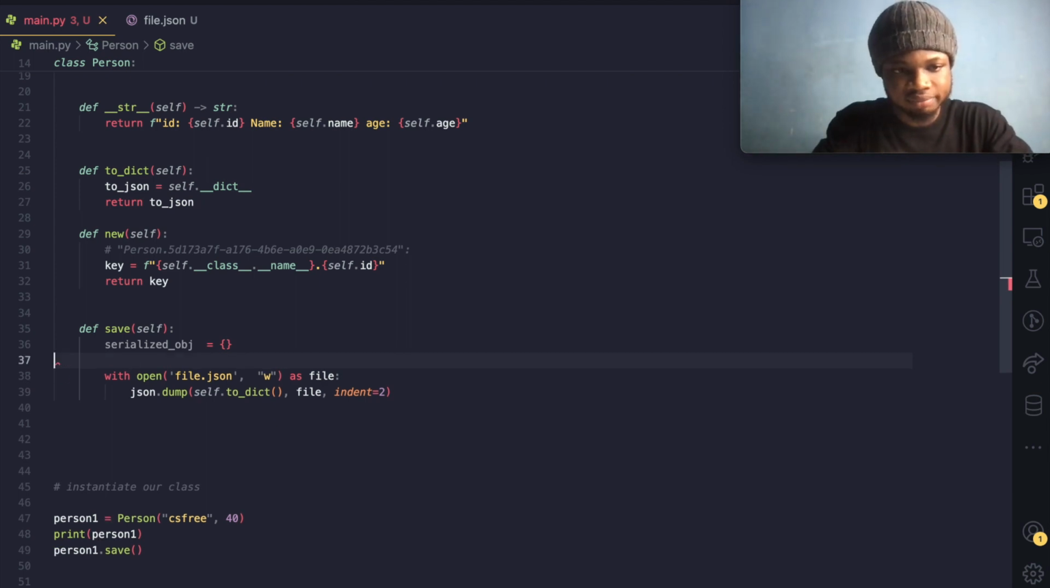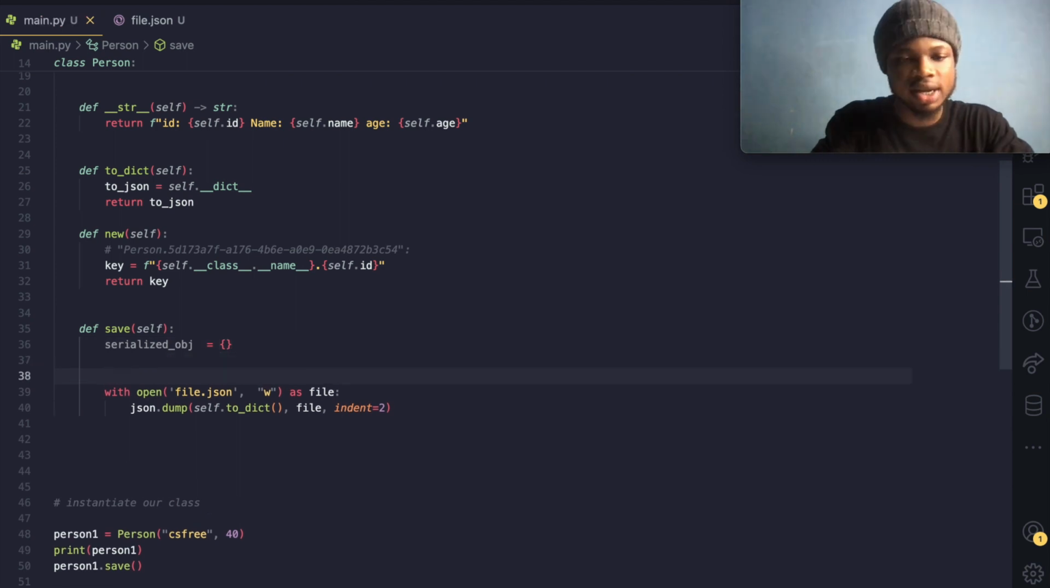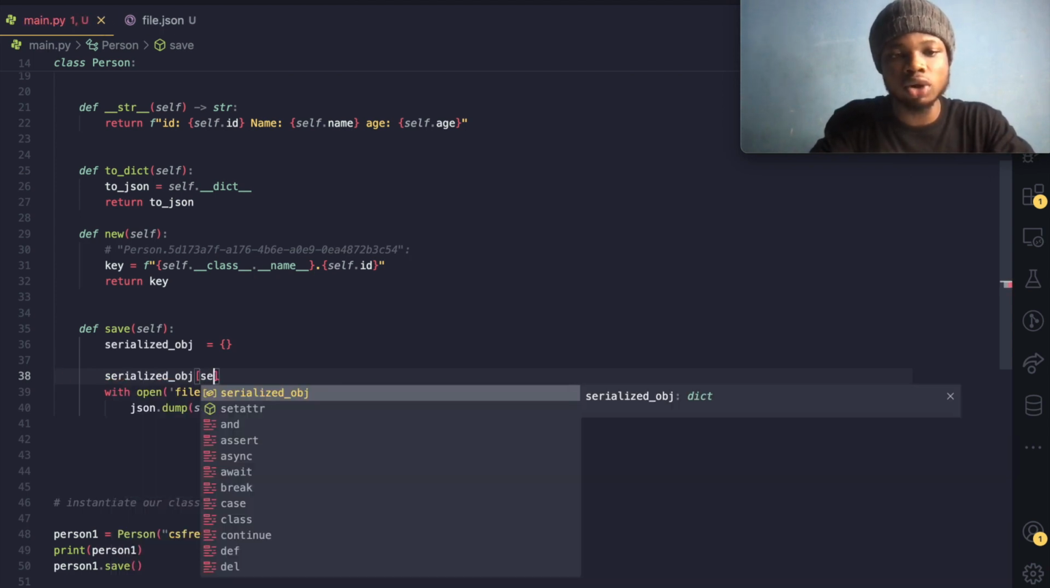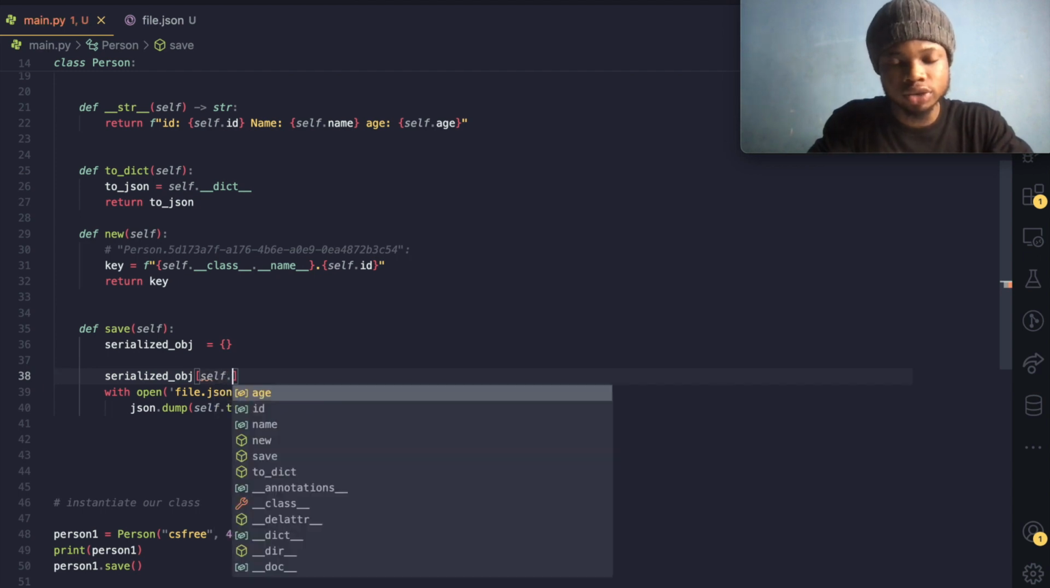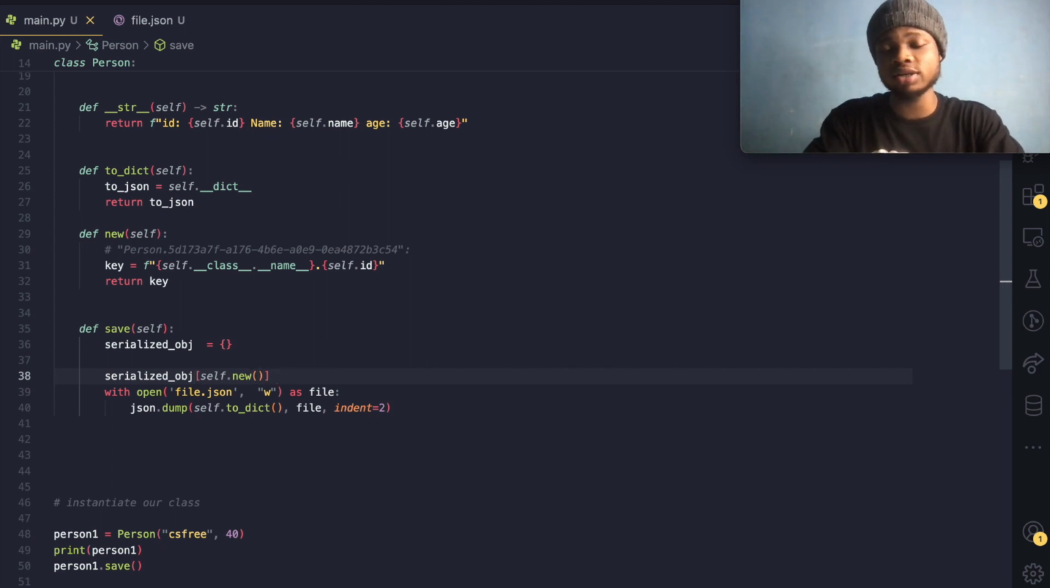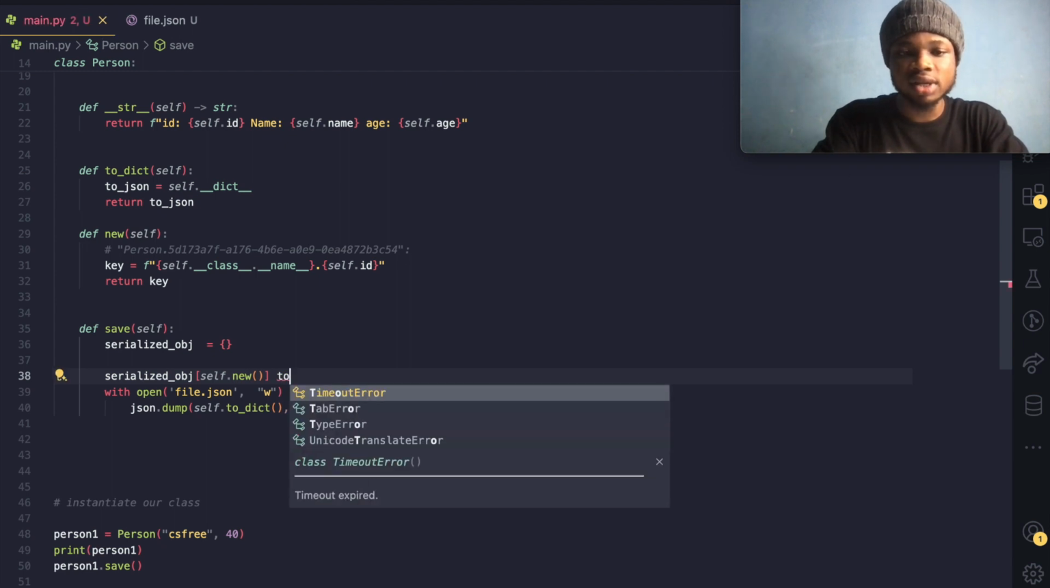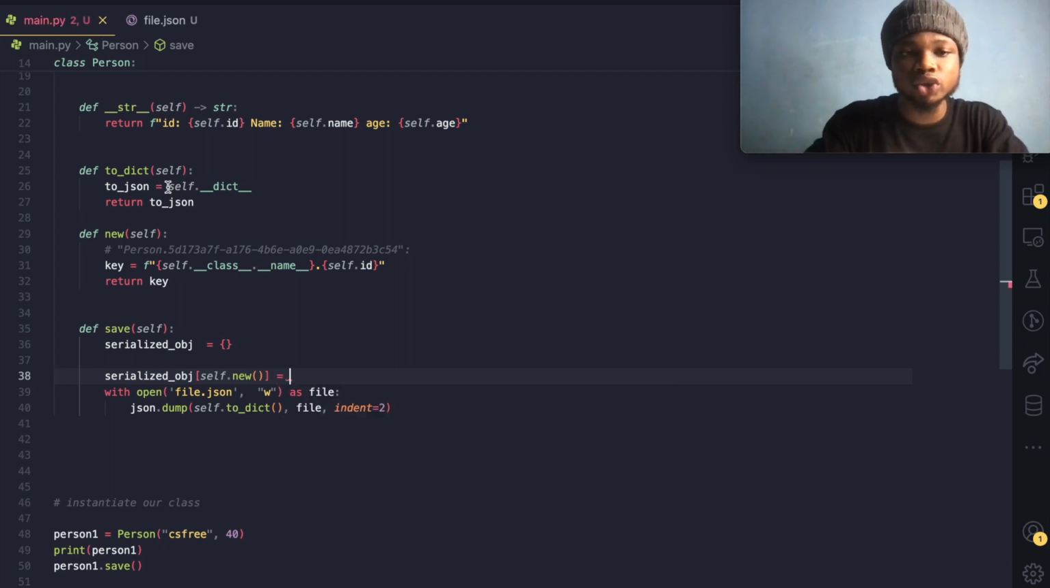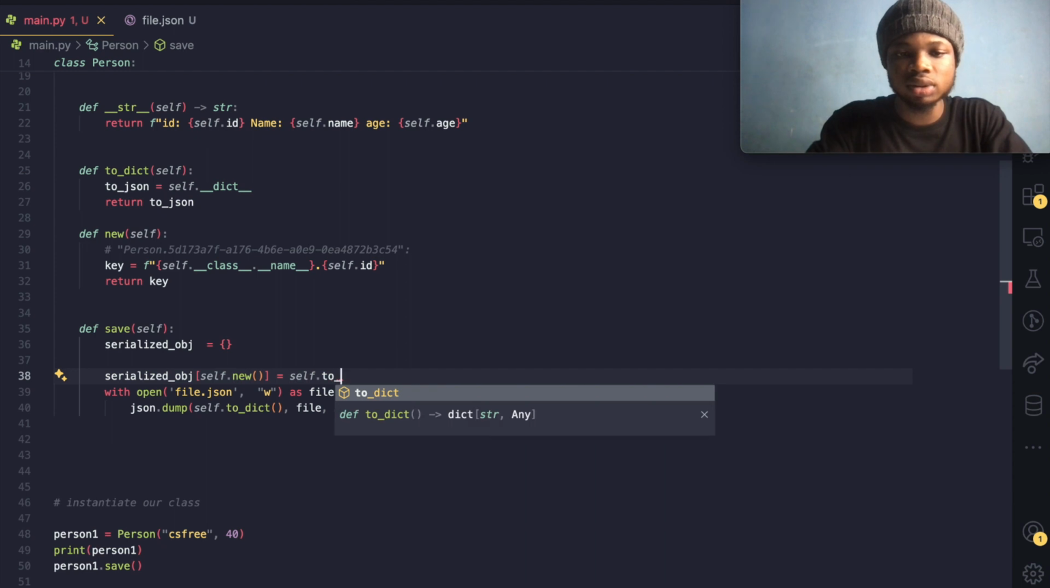So we could just say serialized obj at index. So we need to call the self dot new, which returns a key to us. I will pass it over here. So this is a key. We're actually getting a key. If we do this, we'll get a key, right? And we want to assign what? We want to assign the value that we get from this to dict inside of it, right? So that value is absolutely another dictionary. So we could just do self dot to dict.